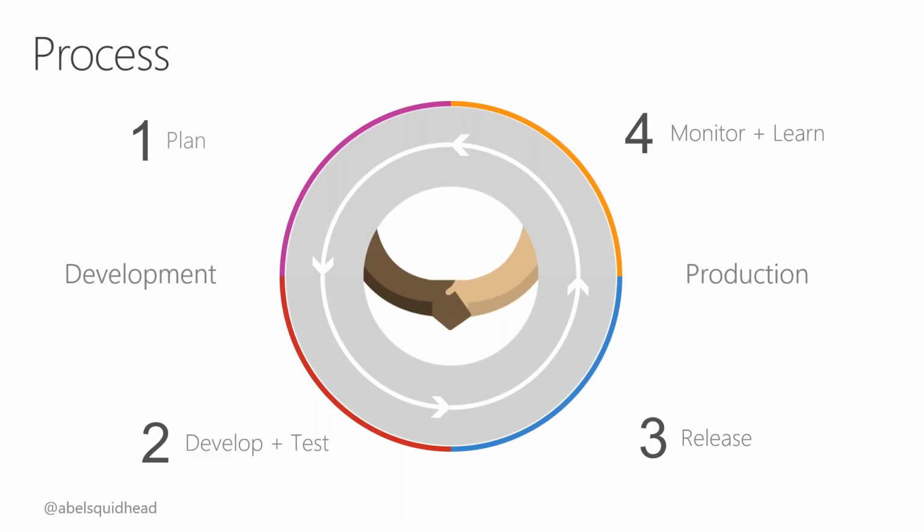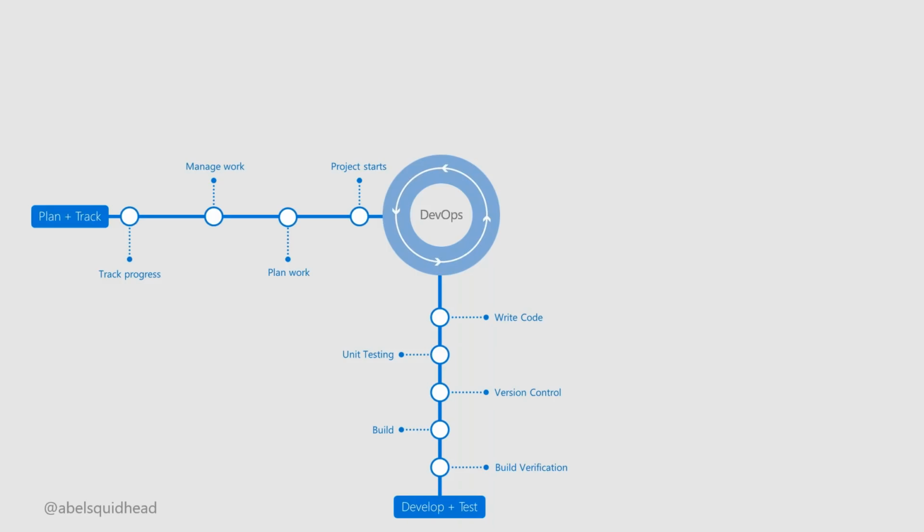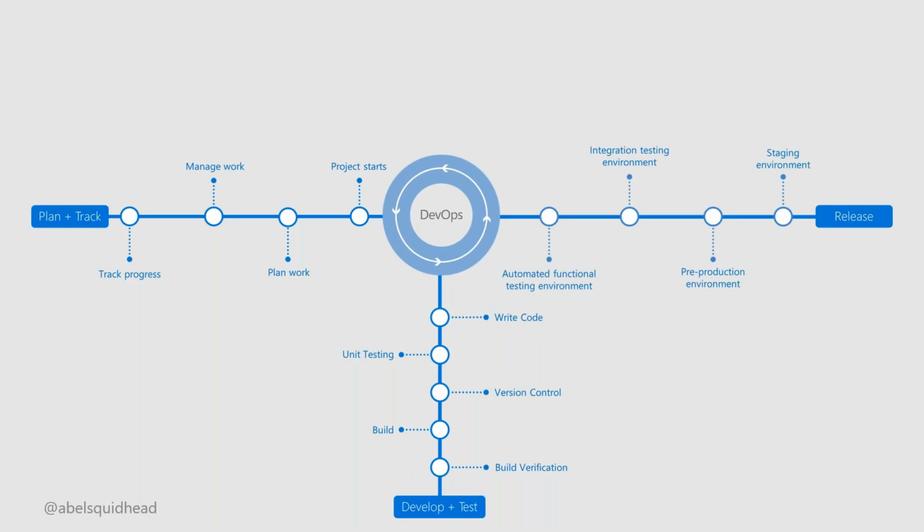Now, to do all of this, it's kind of difficult, and we need to have the right set of products that will help enable DevOps best practices. So we need products that will help us plan and track our work from sprint to sprint to sprint. We need to have dev tools, right, where we can check our code in and out of version control systems. We need to be able to write unit tests. We need to be able to check in our code and automatic builds kick off that run these unit tests. We need to have automation that will pick up all these bits and start deploying them into our environments, dev, QA, all the way out into production. And in production, we need to be able to monitor what our users are doing so that we can learn, and on our next iteration, hopefully we can do better, right?